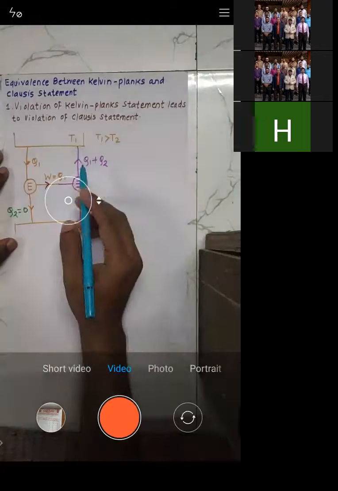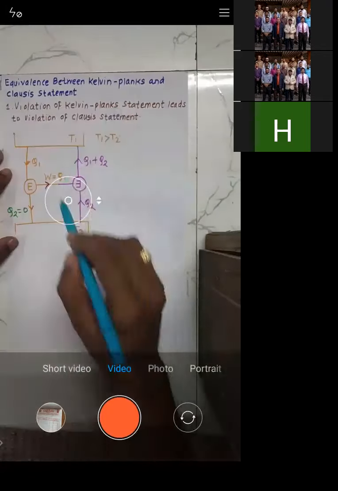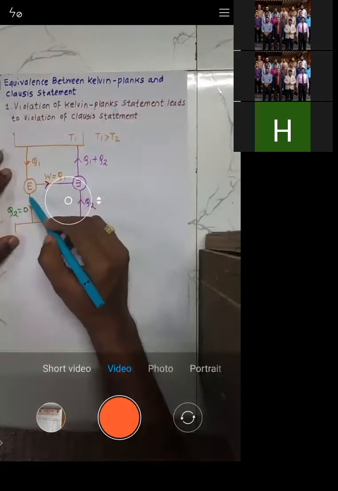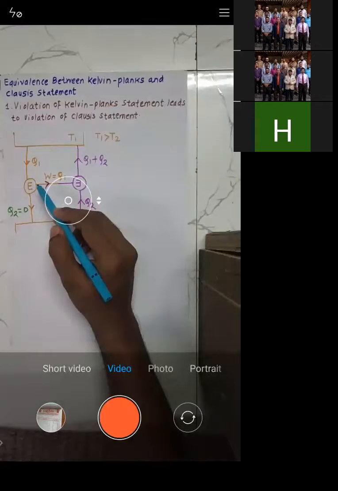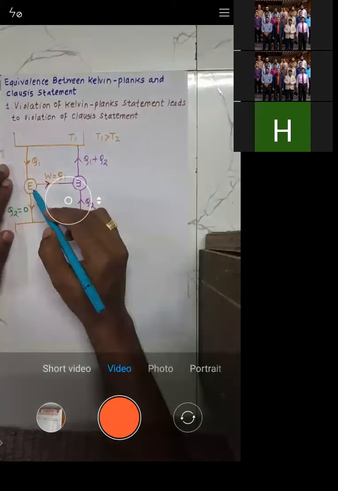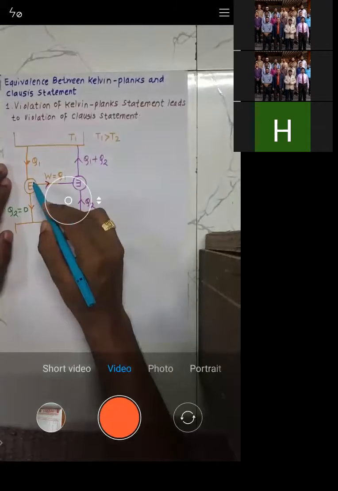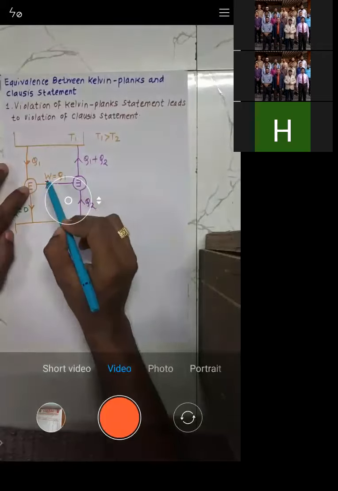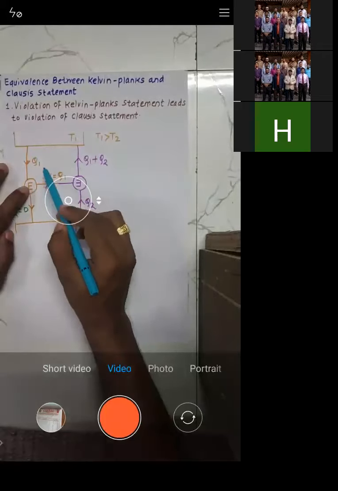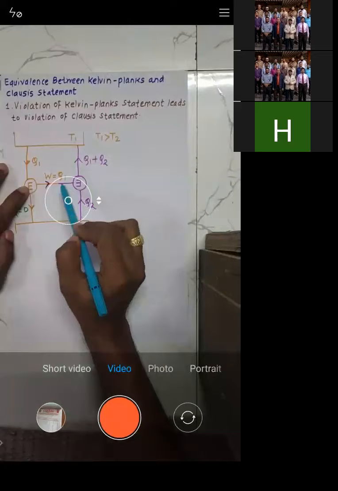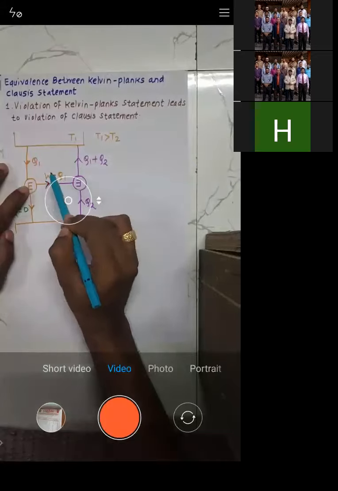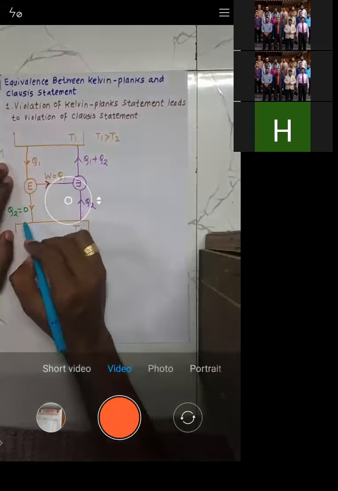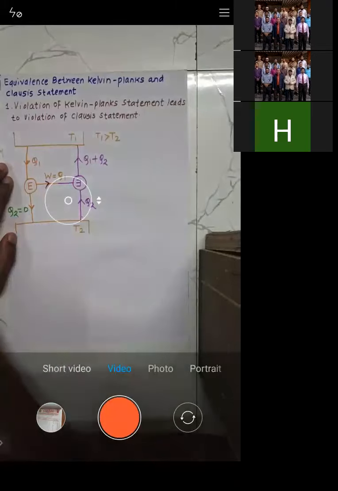See what we have done? We have violated the Kelvin-Planck statement. What does the Kelvin-Planck statement say? No engine is 100% efficient. What we are saying is that this engine E is 100% efficient, so it converts all the heat it receives into work. Whatever heat it receives, that is Q1, that total heat gets converted into work. So no heat is rejected.